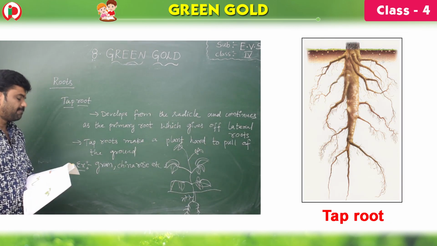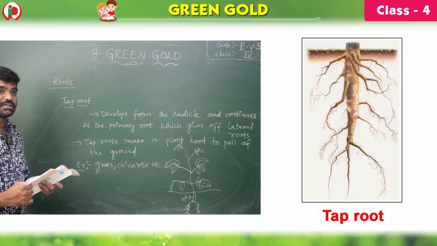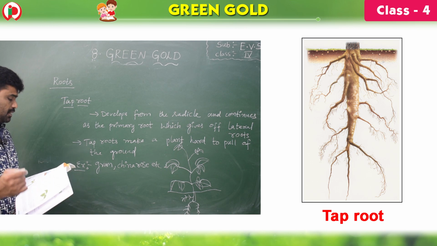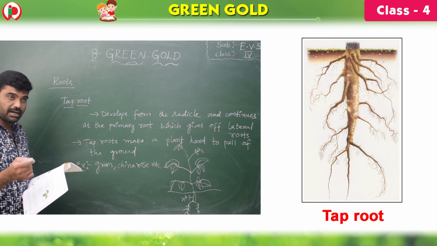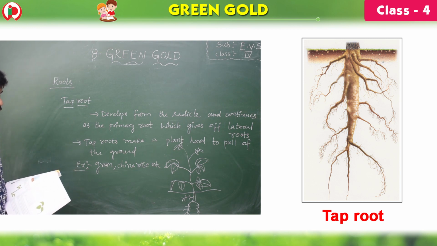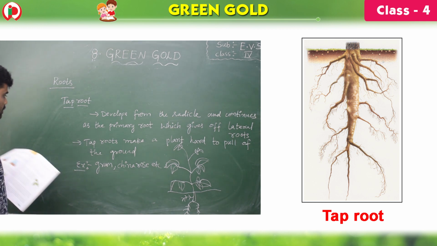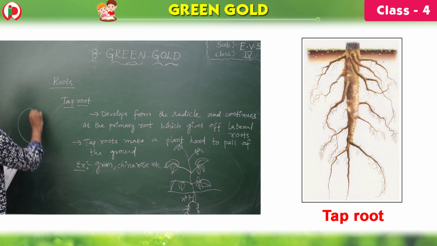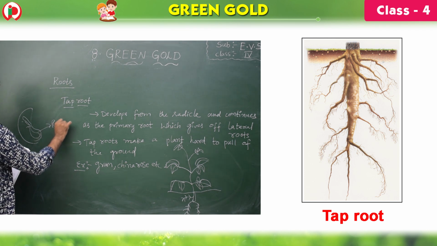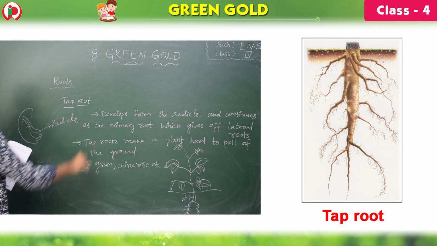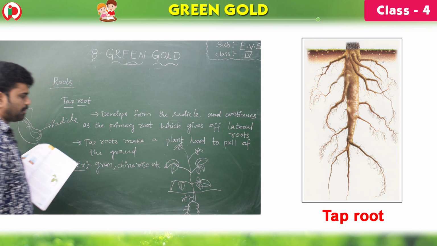Children, now see the second type of root system, which is called the tap root system. This type of root system develops from the radicle. The radicle gives rise to the root system. If you observe the seed here, children, this is the plumule, and this is the radicle. This radicle gives rise to the primary root.